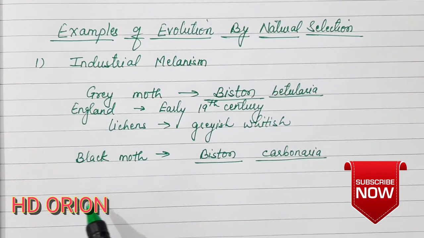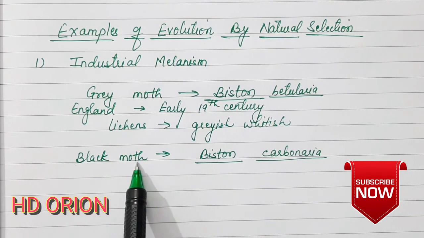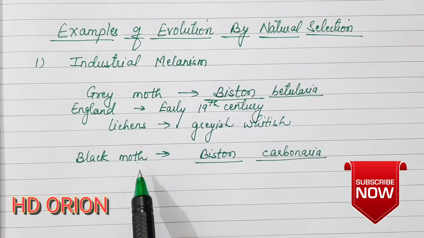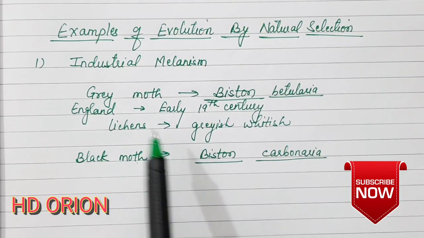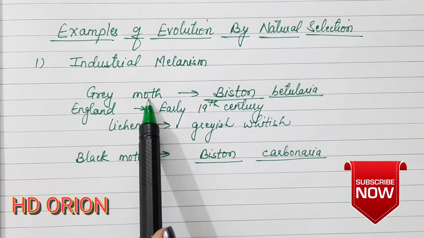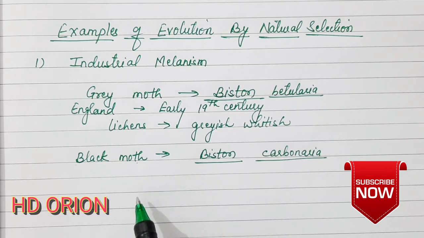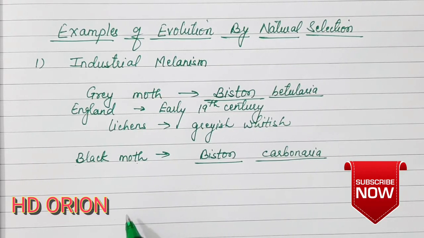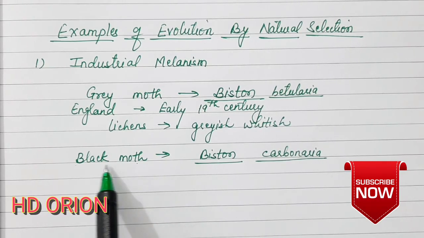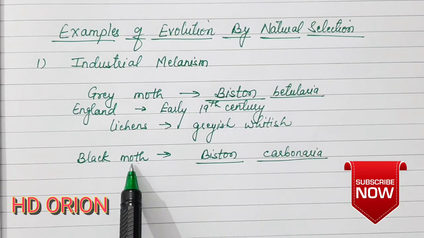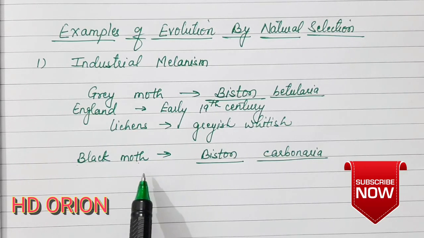So on the bark of the trees, the black moth could easily hide, and now it was increasing in population while the grey moth gradually decreased. So this is all by the nature. The nature selected the presence of grey moth earlier and black moth was less, but with the change in time and the industrial revolution took place, the black moth was favored, and this increased in population. Although these were very few, but since they were left out, now they reproduced and they became much in number.